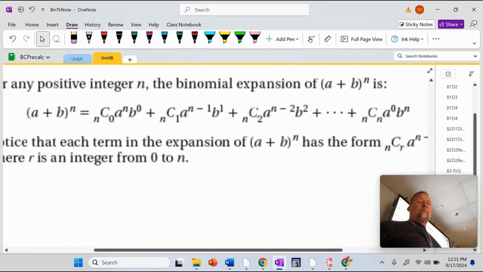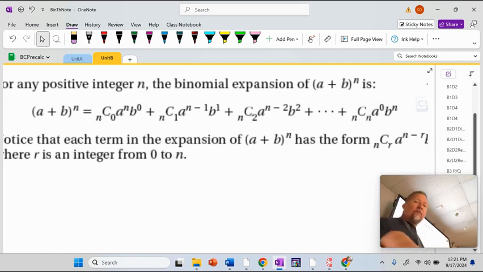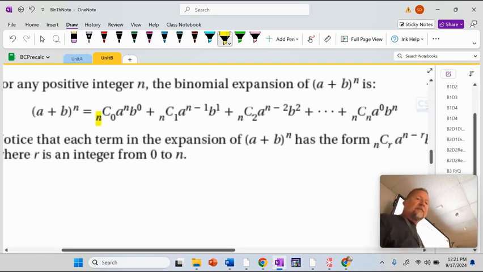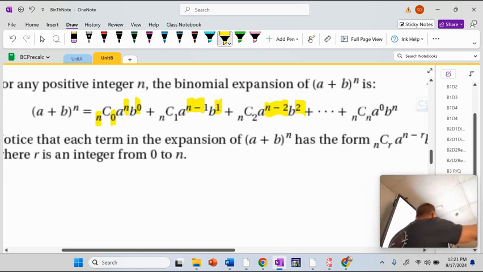Okay, so what does this stuff say here? What did we do first for 6? 6C0, right? That's the first term. And then this one is raised to the 6th power. Oh, this one's raised to the 0. And then these go down 1, these go up 1, and so on throughout the thing.